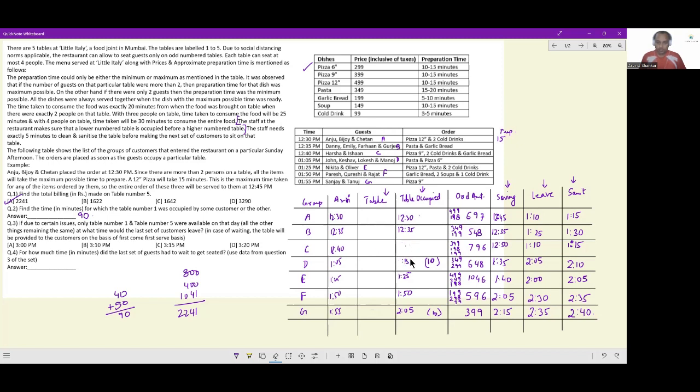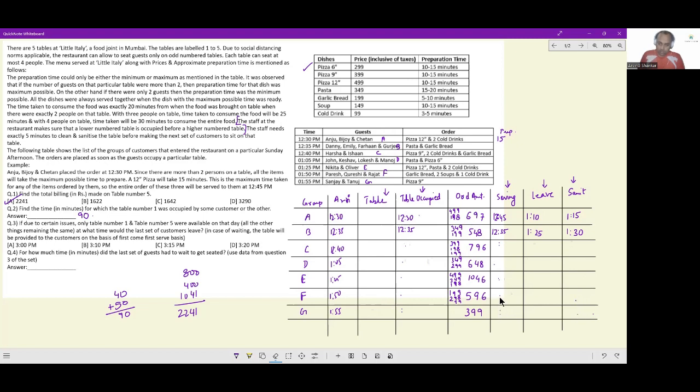Table occupied for the first 2 people, I am not really changing, because the first 2 people will definitely sit as and when they come. There are 2 tables available. Because they are sitting immediately, I wouldn't even need to change the time they get served or the time they leave. None of those metrics would change. It remains precisely the same. The changes will need to take place only in the bottom 5.